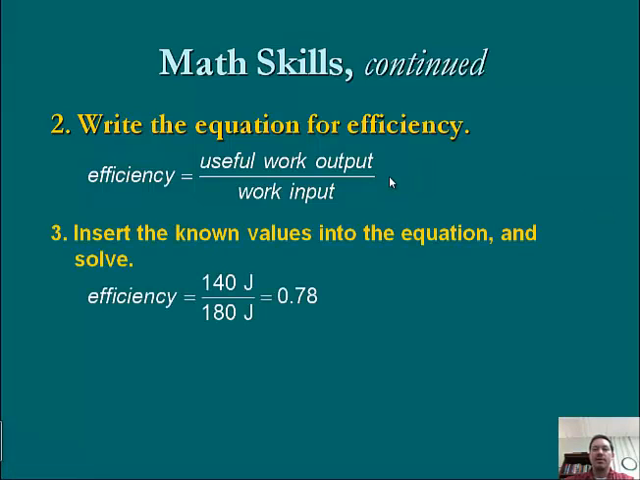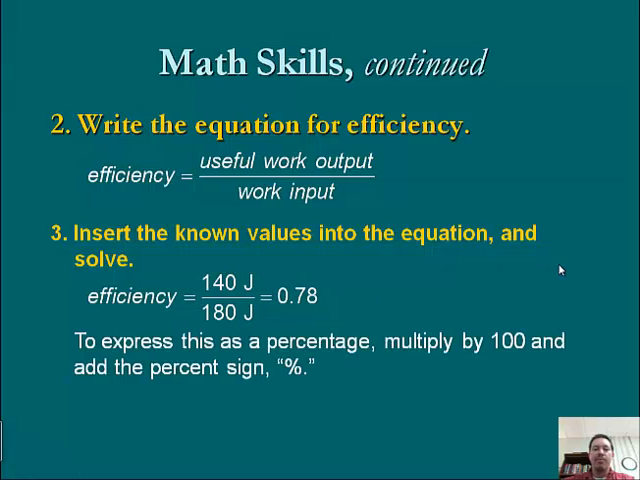What we have here is our work output, 140 joules, divided by 180. We do get a decimal. We have 0.78. But to express that as a percentage, we have to multiply this by 100, which is basically the same as moving our decimal to the right 2 places to give us 78%.